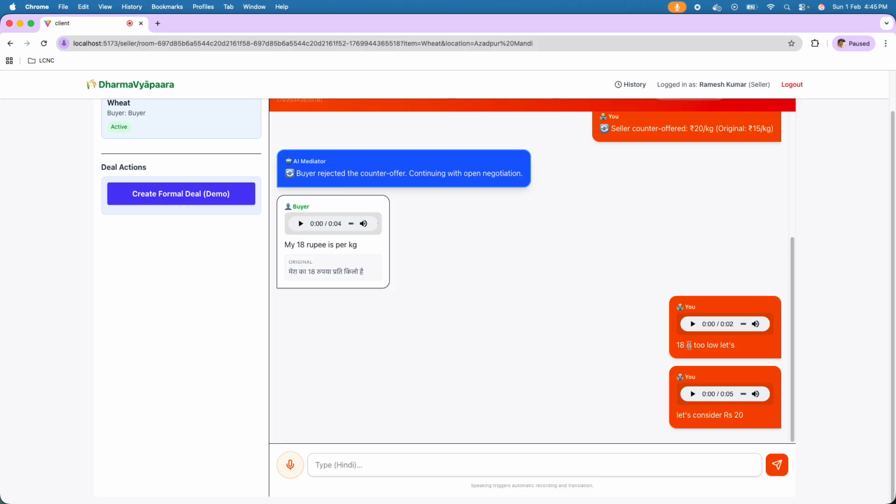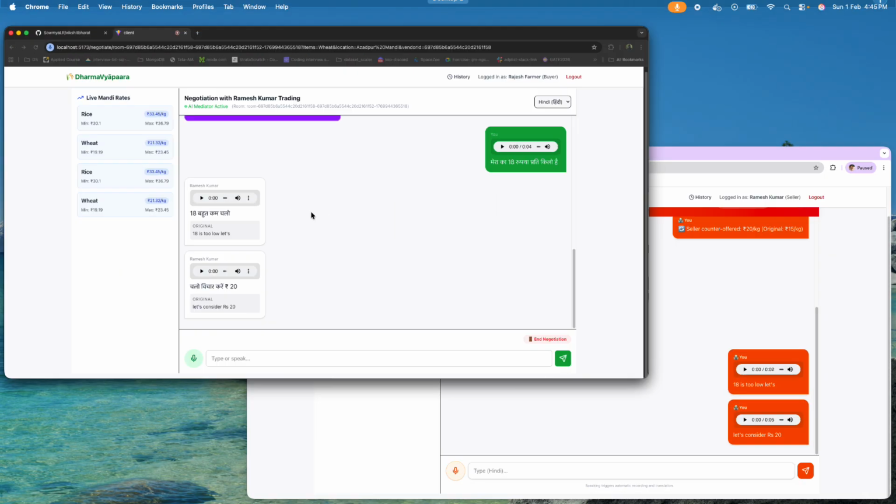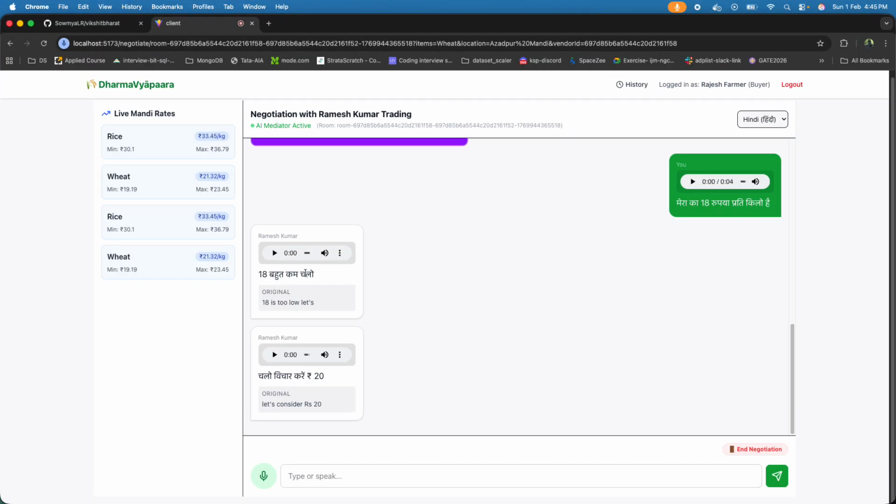You can see here this guy would have suggested 18 and he wanted 20 rupees. At the same time, you can see here, that's beautiful. The translation barrier has been removed completely by the translation layer.